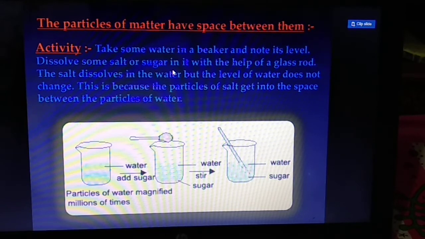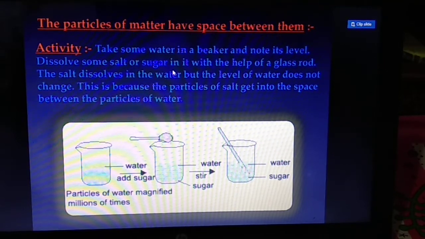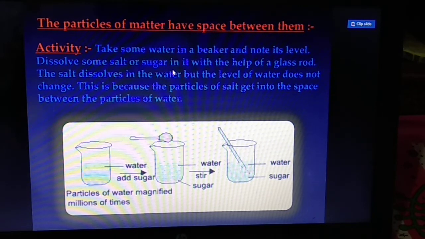Just to see, first you take water in a beaker, then you add sugar or salt in water. First you note down the level of water. So in the first case, what will you do? Take water in a beaker and note the level of water. Now add sugar or salt in water. After addition of sugar or salt, again you observe the water level. You will observe that the water level does not change.